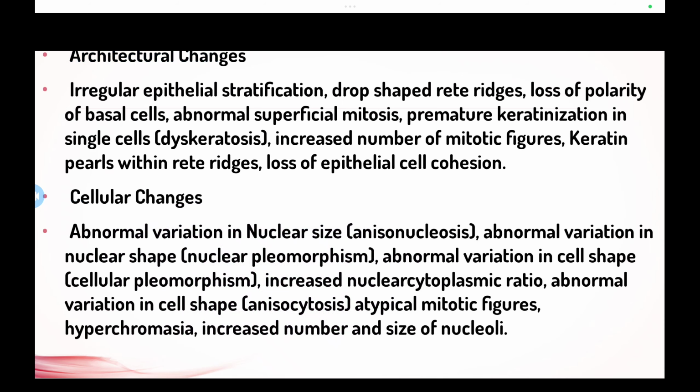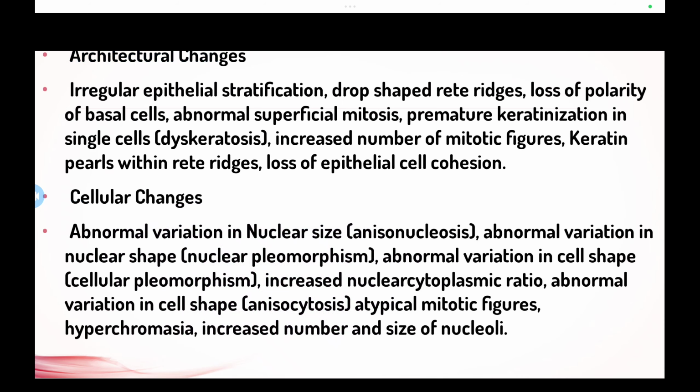First, there are certain architectural changes seen at the area of leukoplakia: irregular epithelial stratification, and a specific character is that drop-shaped ridges are seen in leukoplakia, loss of polarity of basal cells, abnormal superficial mitosis, premature keratinization in single cells, dyskeratosis, an increased number of mitotic figures, keratin pearls within ridges, and loss of epithelial cell cohesion.